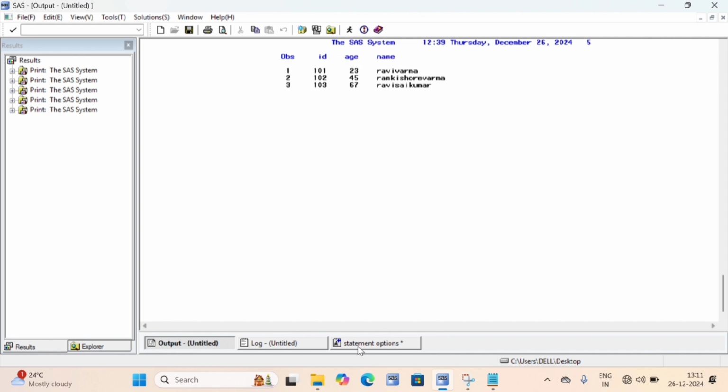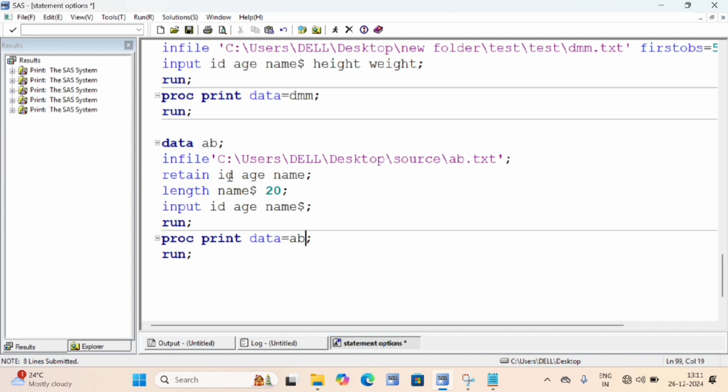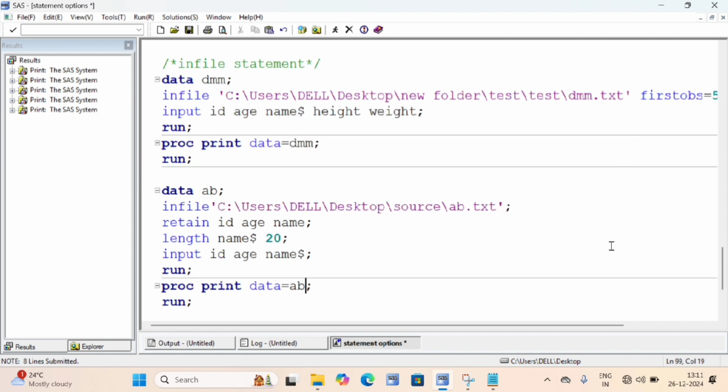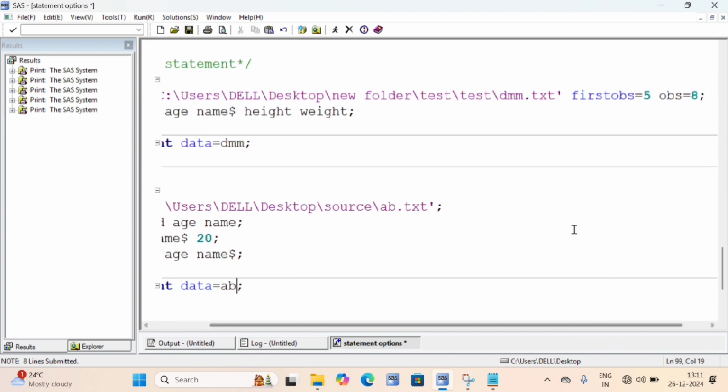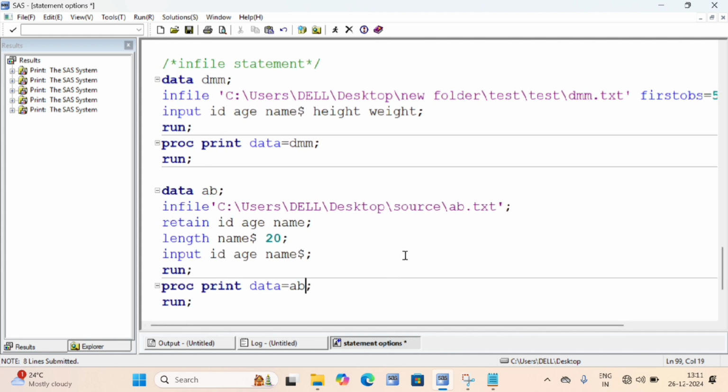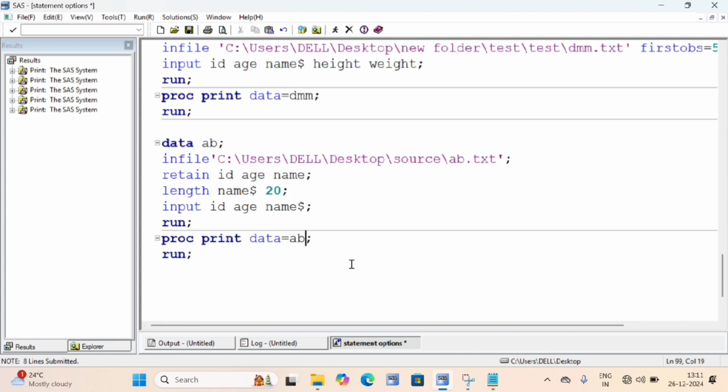Done with the length, retain, and FIRSTOBS. These are options, FIRSTOBS and OBS. So till now it is clear for you. FIRSTOBS and OBS we are writing after our file path location. But retain and length are normal; I have explained before where we will use them. That is clear for you, no doubts in that.